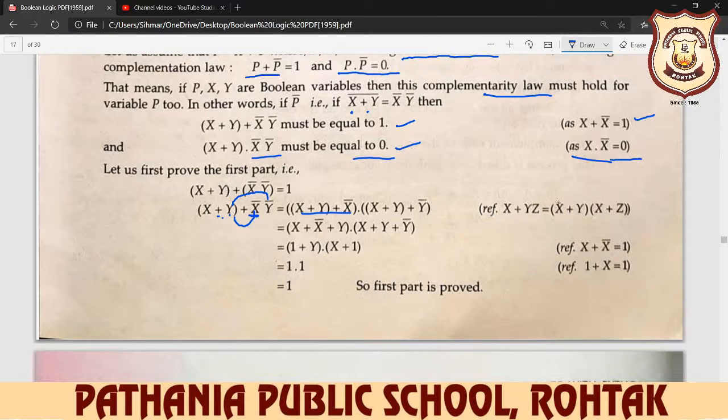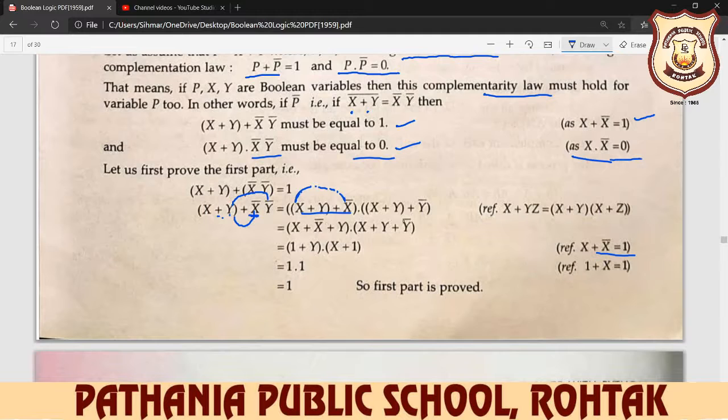X plus yz is equal to x plus y and x plus z. We know that this is also the previous law. So now you solve. Now you combine x plus x complement. Why? Because x plus x complement is equal to 1. So you write down x plus x complement plus y. So we first plus with this x plus x complement and then plus 1.